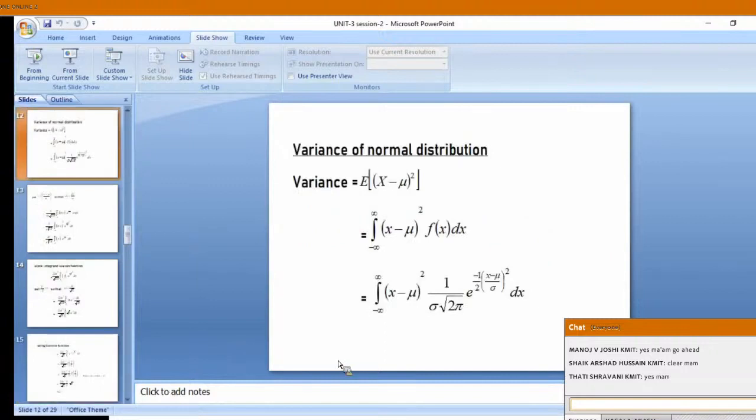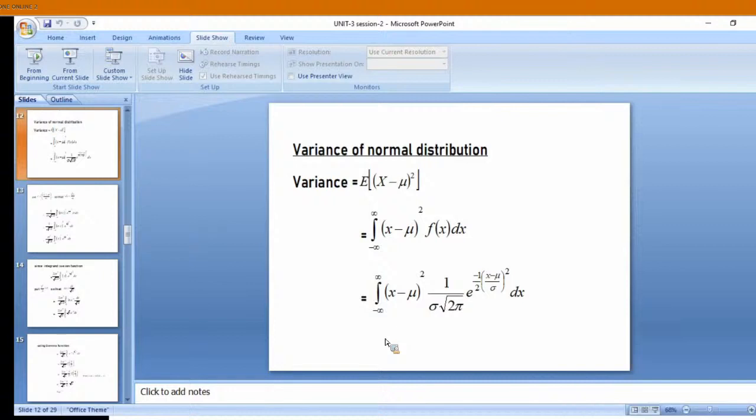Next, we are going to see variance of normal distribution. I cannot leave the theory part since in this theory questions also will come. If you are supposed to answer the full question means one theory question, one problem, like that only it will come. So you cannot escape. That is the reason in detail I am telling it all this. Variance of a normal distribution. When I taught uniform distribution, I have to take it